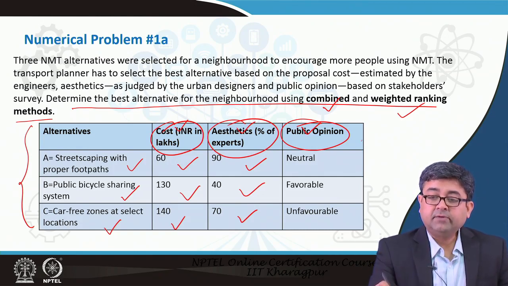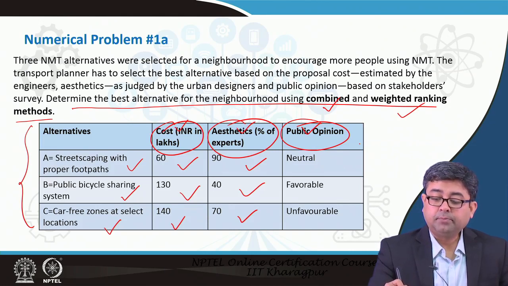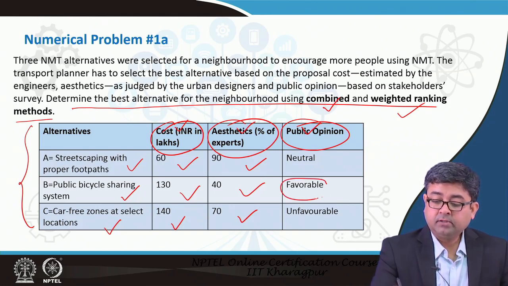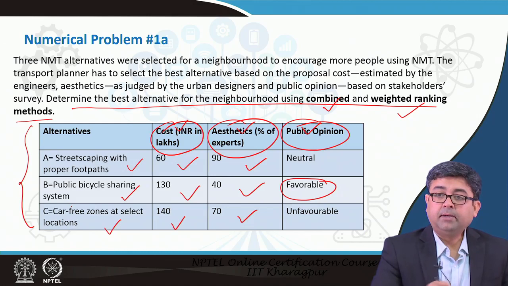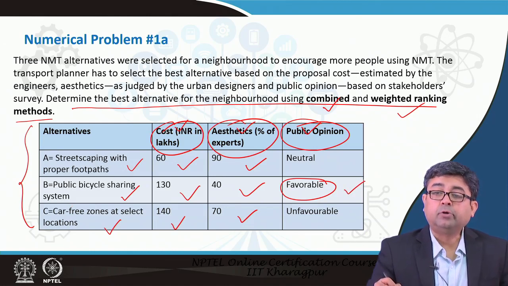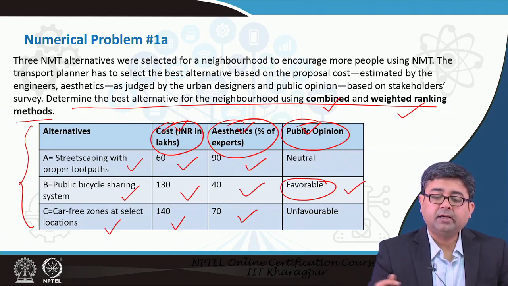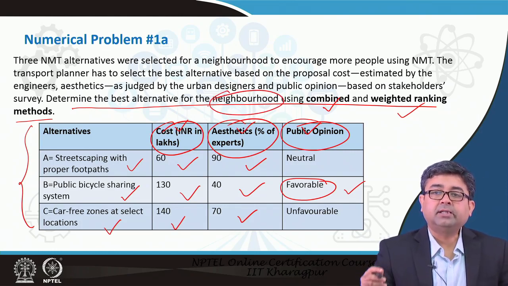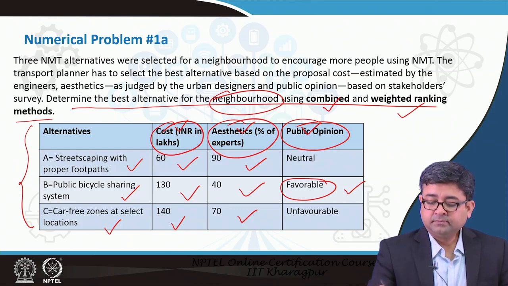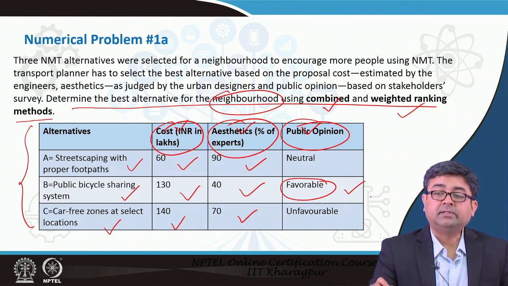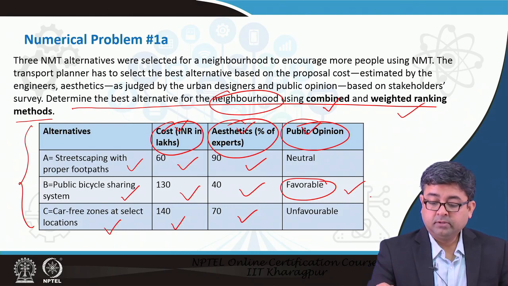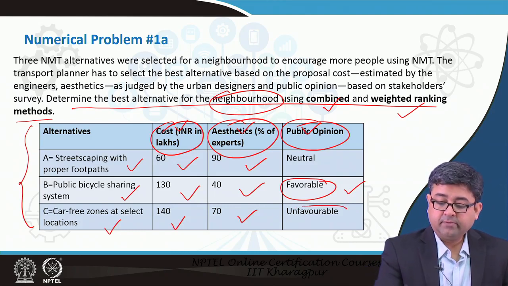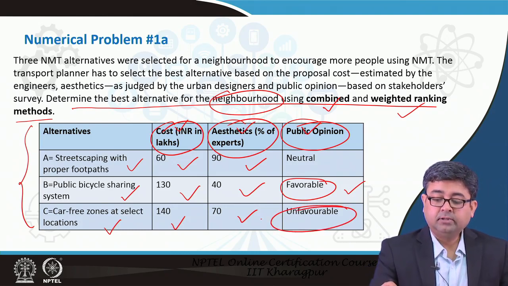For the last criteria, which is public opinion, is favorable for a public bicycle system. Favorable means the users of that neighborhood that you have asked, because you are doing it for a neighborhood. The users in that neighborhood have said that they are mostly favorable to a public bicycle sharing system, whereas they are not favorable to having a car free zone and they are neutral to streetscaping.